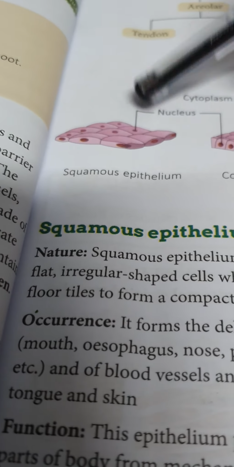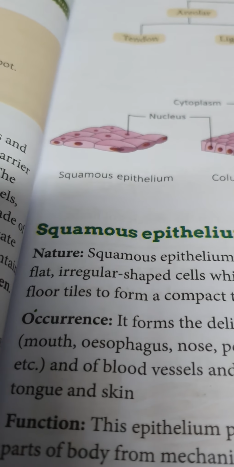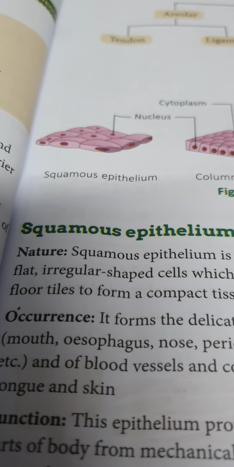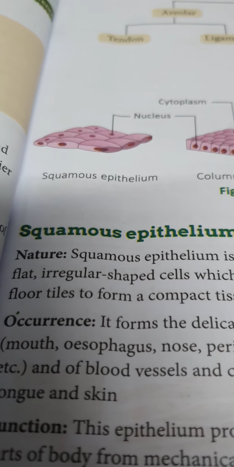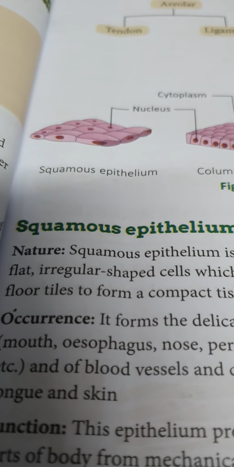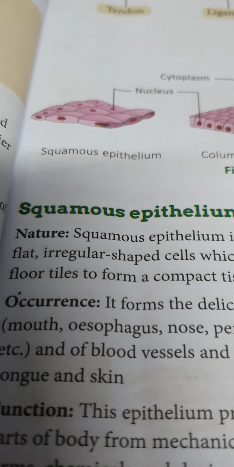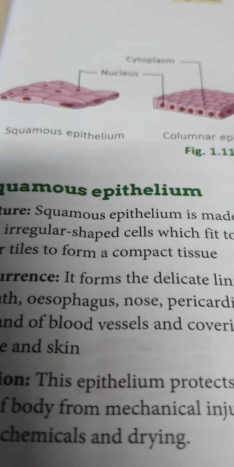In the picture you can see the nature of this epithelial tissue is very thin and flat, and their shapes are irregular, fitting together like the floor tiles in your house. Likewise, they are compact tissue, thin, flat, irregular shaped.